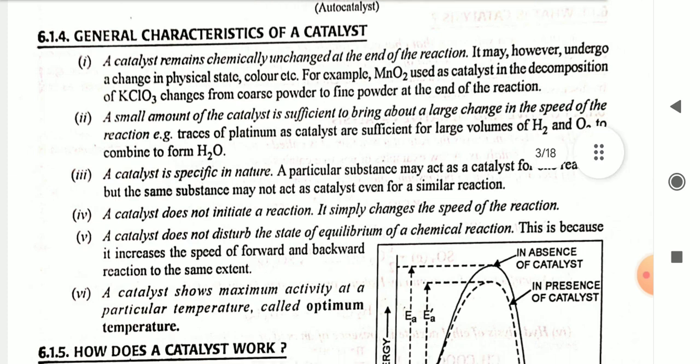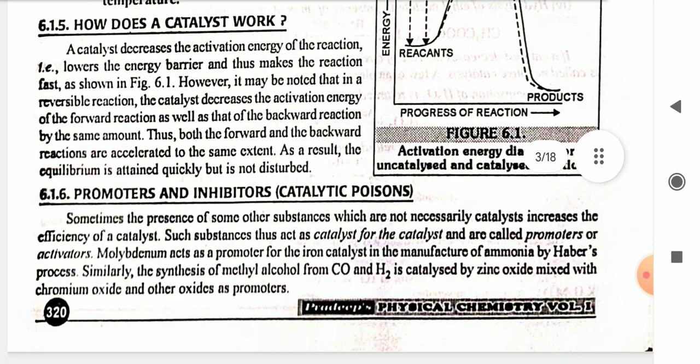How does a catalyst work? A catalyst decreases the activation energy of the reaction, for example, lowers the energy barrier and thus makes the reaction fast, as shown in figure 6.1. However, it may be noted that in a reversible reaction the catalyst decreases the activation energy of the forward reaction as well as that of the backward reaction by the same amount. Thus, both the forward and the backward reactions are accelerated to the same extent. As a result, the equilibrium is attained quickly but is not disturbed.